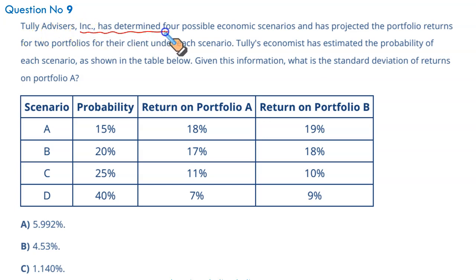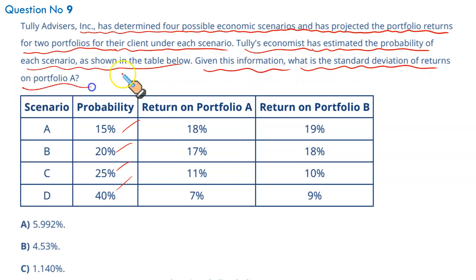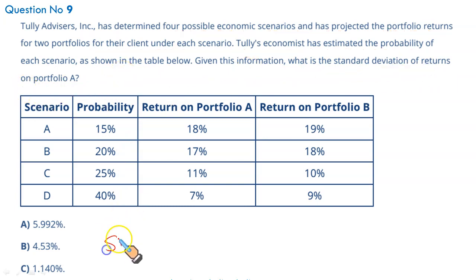Tooley Advisors Incorporated has determined 4 possible economic scenarios and has projected the portfolio returns for 2 portfolios for their clients under each scenario. Tooley's economists have estimated the probability of each scenario as shown in the figure below. These are the probabilities. Given this information, what is the standard deviation of returns on portfolio A? Standard deviation of returns. We just overlooked this idea in our overview slide, but this is the time now we learn it. What you missed in theory, what is a little weaker in theory, is recovered through questions. So we are talking about portfolio A. We need the standard deviation.